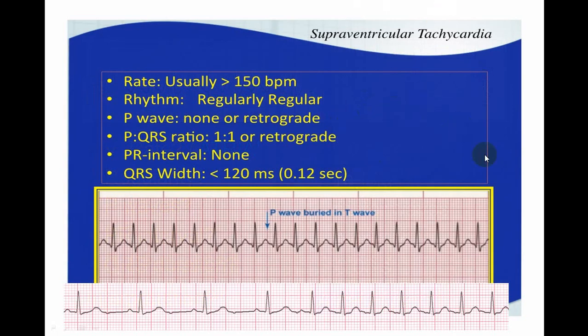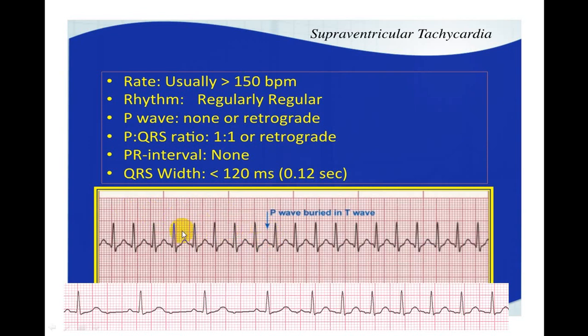Now, if we go through this particular ECG, you can see here the rate is very fast. All QRS complexes are identical. Now, if you see, I can't make out where the P wave is. Usually, even if the P wave is present, it is merged with the T. You cannot identify. So when you cannot identify, you cannot label that this is sinus or this is atrial or this is nodal. So we call this supraventricular.